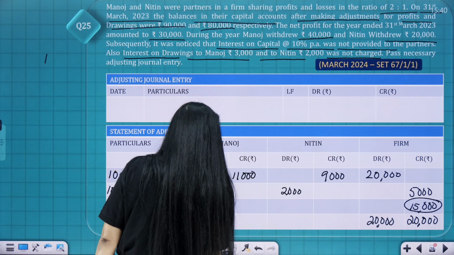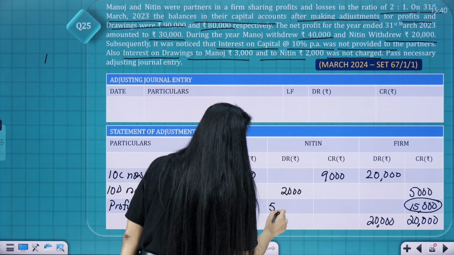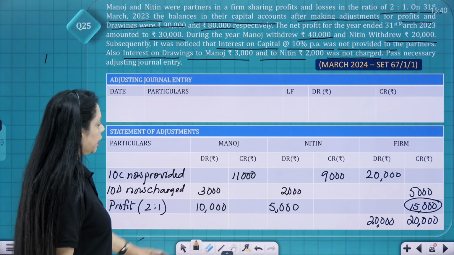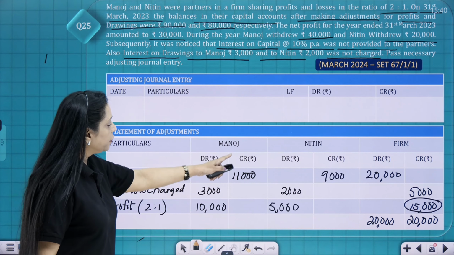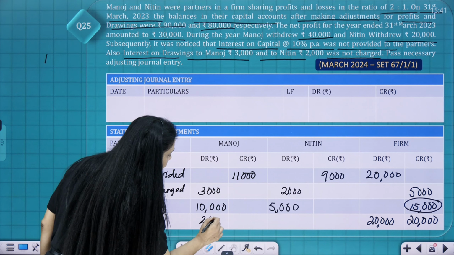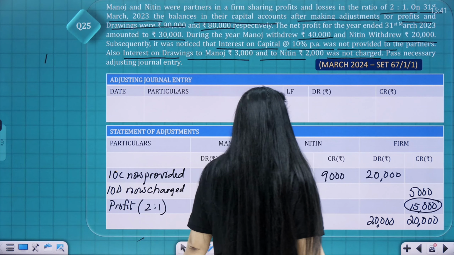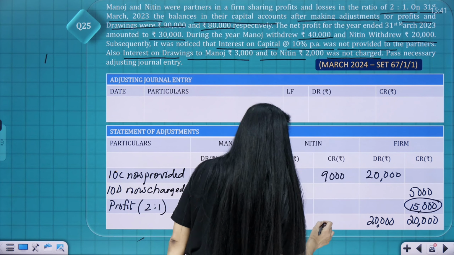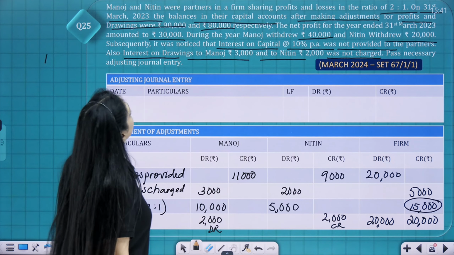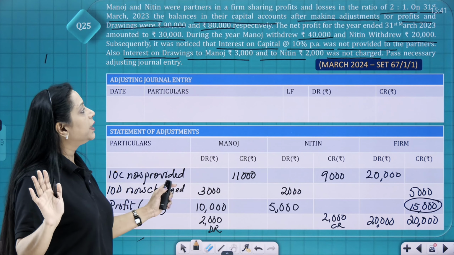So when the firm is credited, the partners will be debited. And now, which side is heavier? In case of Manoj, the debit is 13,000 and the credit is 11,000. So basically 2,000 more. So this is 2,000 debit. And when it comes to Nitin, the credit is more. So 2,000 credit. So your journal entry, since nothing is mentioned whether it is fixed or fluctuating, you are assuming that they are maintaining the fluctuating capital method.